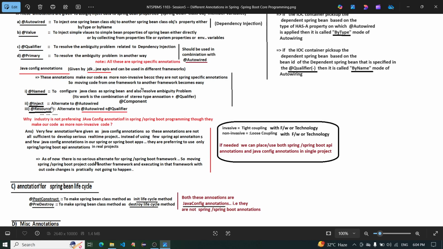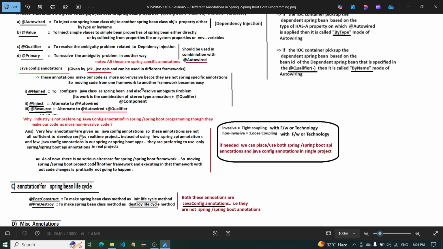Second, @Inject, and @Resource, are alternates to @Autowired plus @Qualifier. Why is industry not preferring Java config annotations in Spring Boot programming, though they make our code more portable?